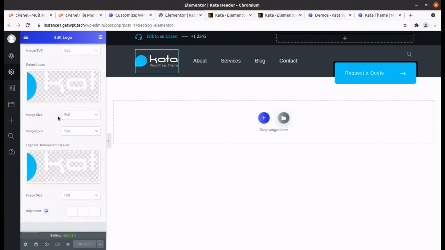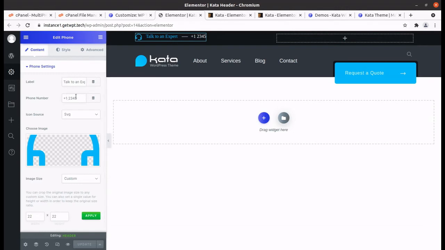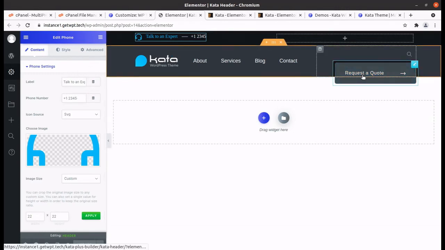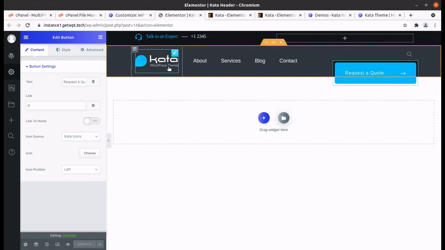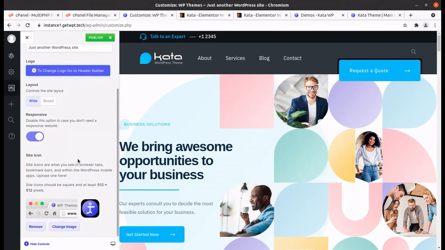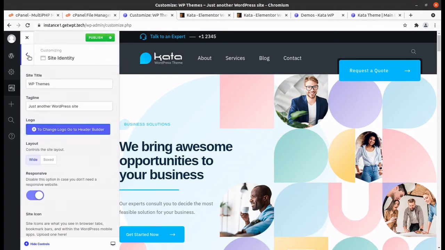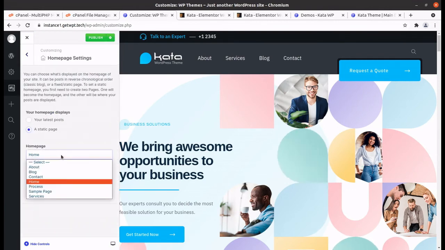The transparent header logo and the main logo can be changed here, and the rest of the header you can handle from here, like the tag to talk to an expert and number, and the request a quote text can be changed from the header builder itself. So this is a very important part that you have to do from the header builder. And the site title and the rest of the things, like web icons etc., can be changed from this screen. Homepage setting again, so you can choose the homepage.